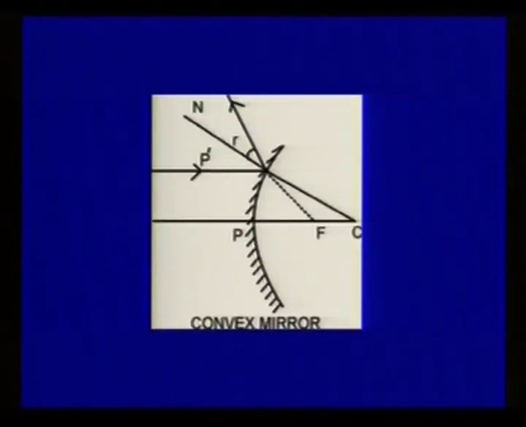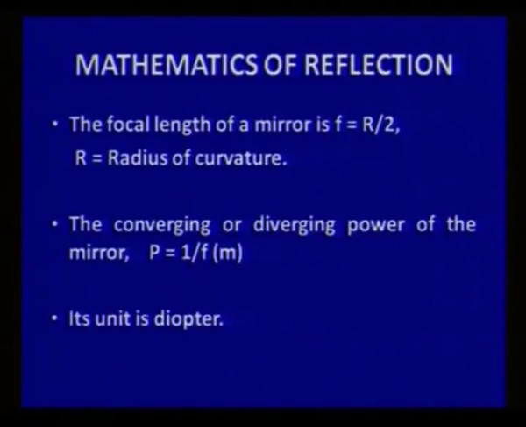Light goes back to the same medium, but it appears to pass from focus. In a concave mirror it passes from focus, but in a convex mirror it appears to pass from focus. So that is why this is a virtual focus. And now you can see in the form of mathematics, the focal length of the mirror is R by 2, where R is the radius of curvature.